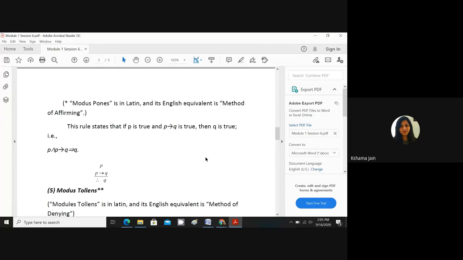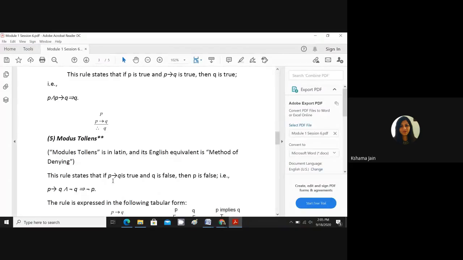If you are getting confused in the exam, quickly make a truth table and find out. If P is true and P implies Q is true, then what will Q be? Q must have to be true. This is the modus ponens law. Next comes the modus tollens law.